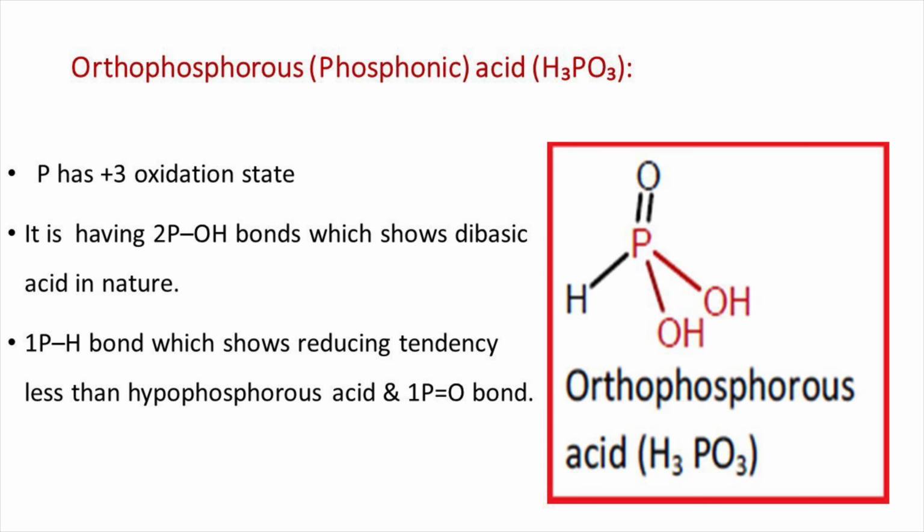Another oxo acid of phosphorus is orthophosphorous acid, or phosphonic acid, with molecular formula H3PO3. Here, the phosphorus atom is in the +3 oxidation state. It has two P-OH bonds, which show it is dibasic in nature, one P-H bond, which shows reducing tendency less than hypophosphorous acid, and one P=O double bond.